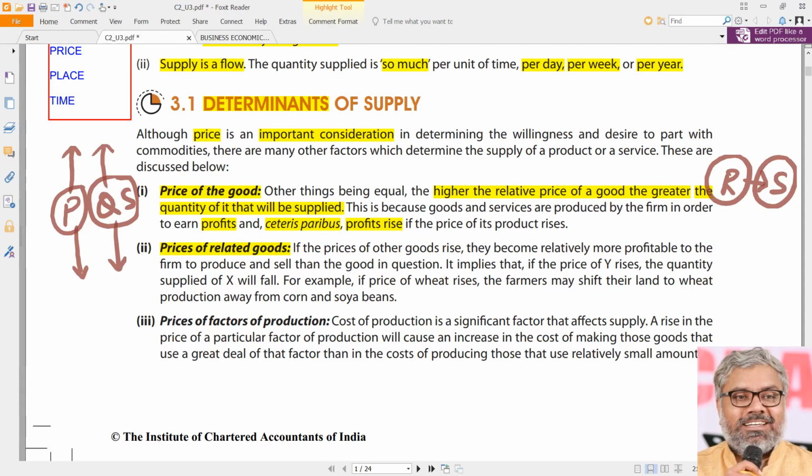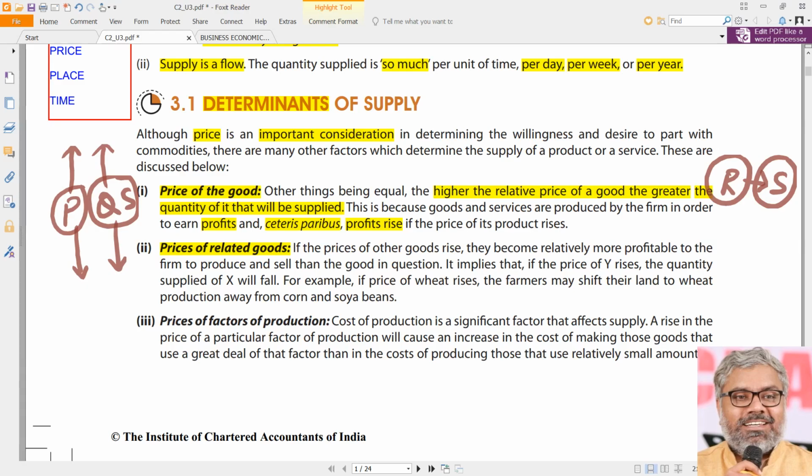Then the second determinant is the prices of related goods. Here, don't try to use the same type of thought process or terminology like we used in the demand theory: substitutes, complementaries. We don't need that, irrespective of whatever they are.